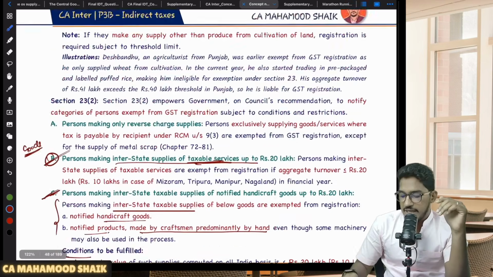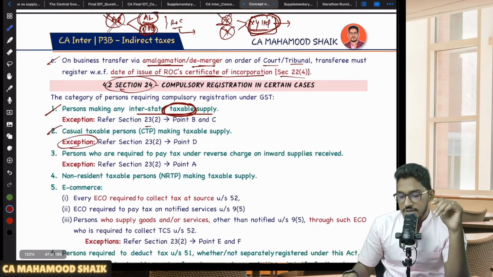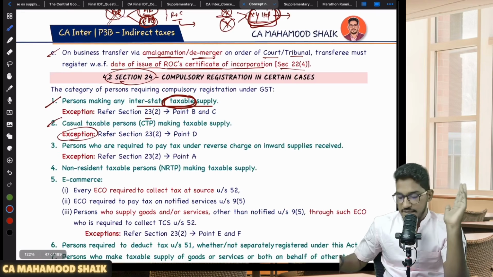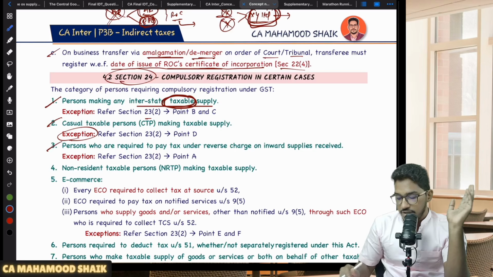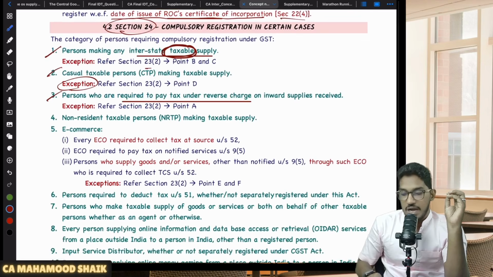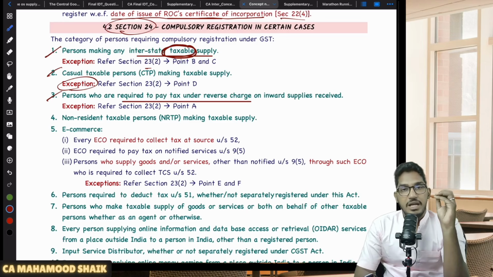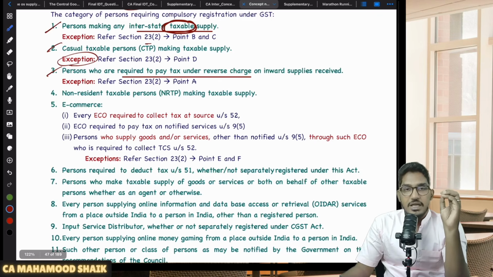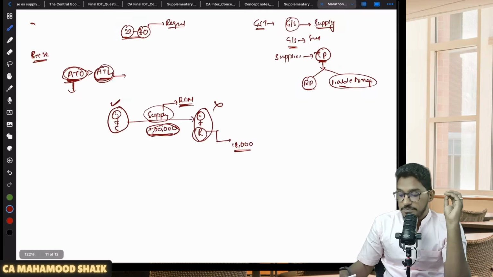Okay, so the second category of persons who are liable for compulsory registration is CTP, and we have also seen the related exception. Now, the third category of persons who are liable for compulsory registration is a person who is required to pay tax under reverse charge. Under RCM, if you are required to pay GST, then you are liable for compulsory registration irrespective of your turnover.